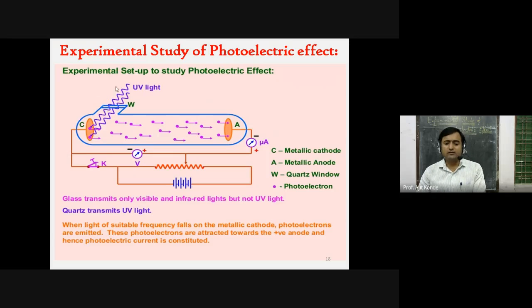Then will there be a photoelectric effect as such, as this light is incident on the photosensitive material? No. The frequency of this ultraviolet radiation should be greater than the suitable frequency required by this emitter plate, and that frequency is called the threshold frequency.